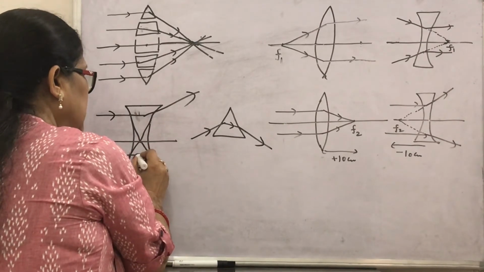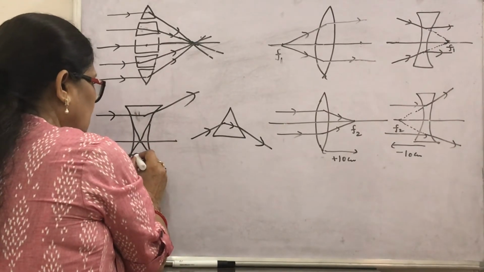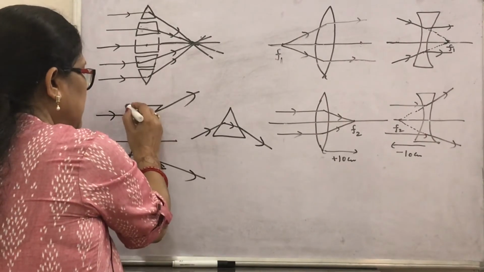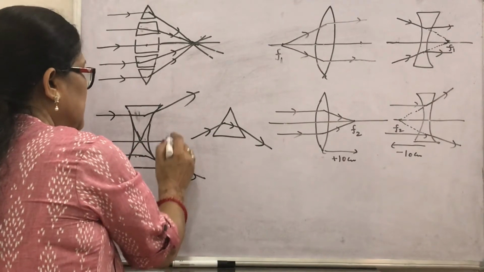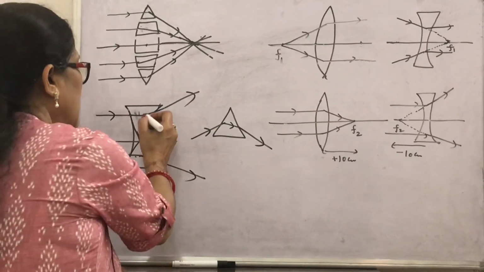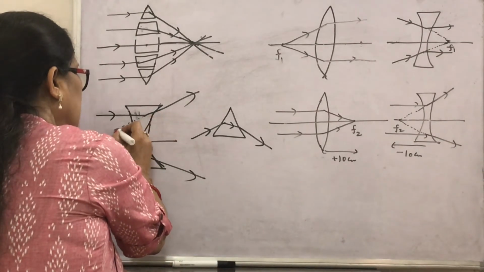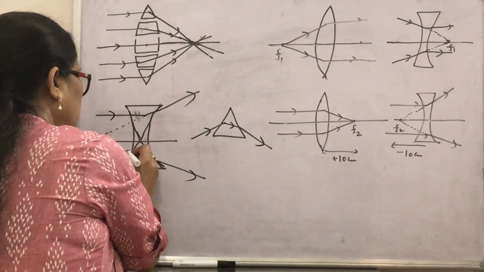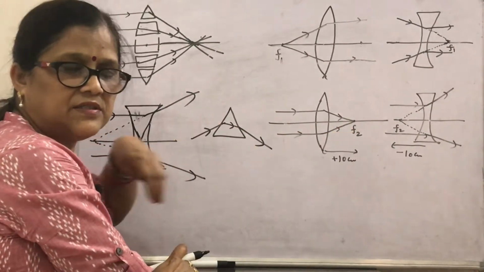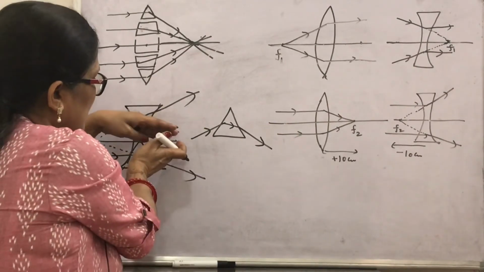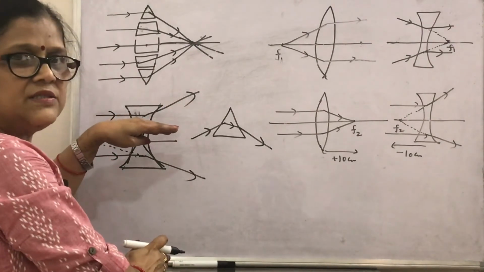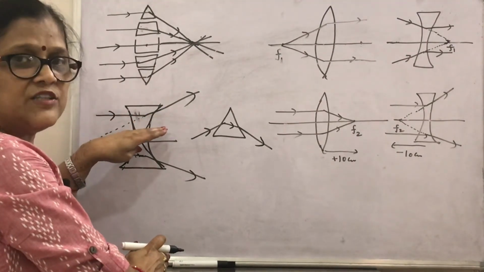This is the base for this prism, so the rays are separated out after passing through the concave lens. Hence on joining back, they are supposed to be meeting virtually at this point. This is called the focus, as we have discussed earlier. This spreading of the rays after passing through the lens is the diverging action of the concave lens.